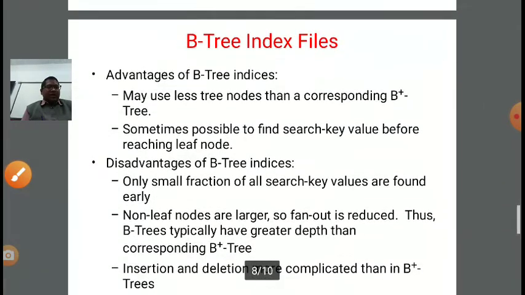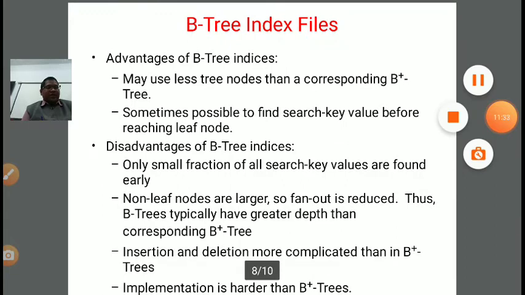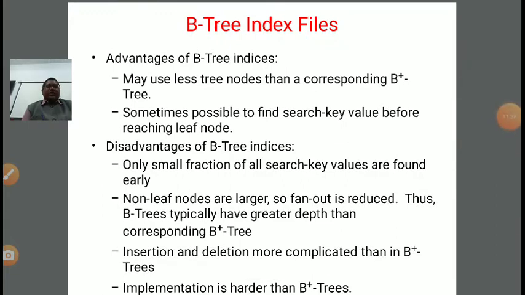Now B tree index has some advantages over B plus. How? Advantages of B tree indexes. First, we may use fewer tree nodes than a corresponding B plus tree. All of you have seen in the previous slide that in B tree there were fewer nodes than the corresponding B plus tree, right? Second, sometimes it is possible to find the search key value before reaching the leaf node. Before reaching the leaf node, we can search a particular search key in the case of B tree, right?